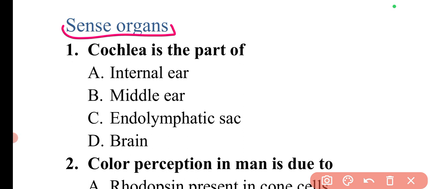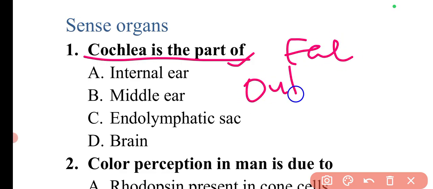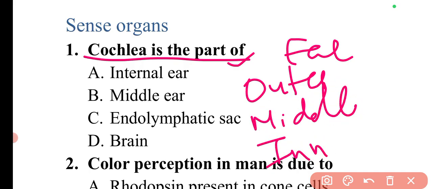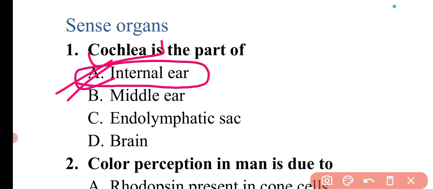So in sense organs, the first question is, cochlea is a part of. So cochlea is basically the part of the ear. The ear is divided into three parts: outer ear, middle ear, and inner ear. In these different parts, there are different subparts also. This cochlea is a part of the inner ear. So here option A will be the correct answer.